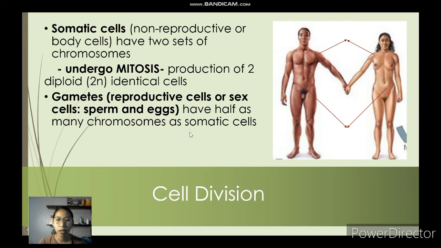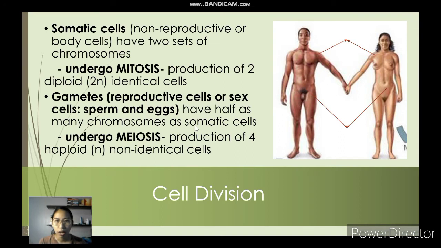So in humans, where our somatic cells have 46 chromosomes, in our gametes we have only 23 chromosomes. So these gametes undergo meiosis. Okay, the second type of cell division. So meiosis produces 4 haploid or N non-identical cells. So the cells produced at the end of meiosis are all different, and we are going to know why this is so.